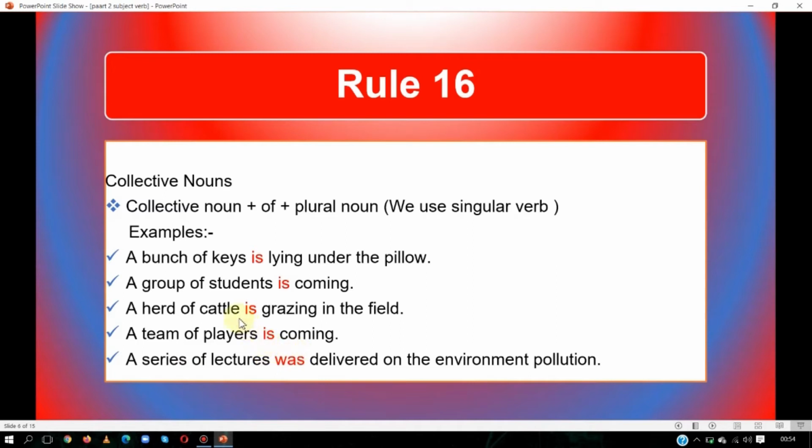We have to keep in mind that when there is a collective noun followed by of, and you find plural nouns after that, you have to use a singular verb. You will go with the collective noun, not with the plural noun. So let us see the next.